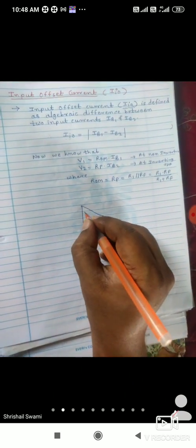Now we can use the diagram to understand the input offset current. This is the negative terminal, that is inverting. This is the positive terminal, that is non-inverting. At the non-inverting terminal we connect ROM, and at the inverting terminal there is a feedback resistor RF and R1.